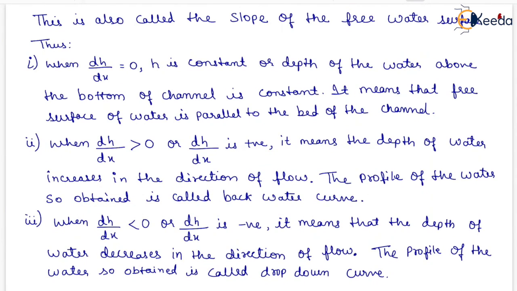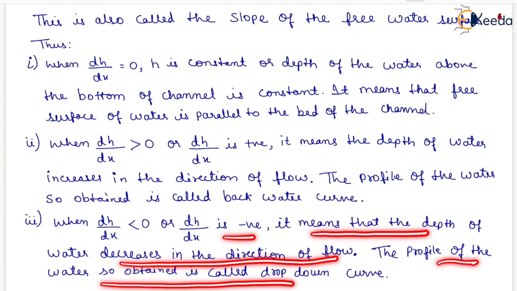And when dH upon dx is less than 0, or negative, it means that the depth of the water decreases in the direction of flow. The profile of the water so obtained is called the drop down curve.